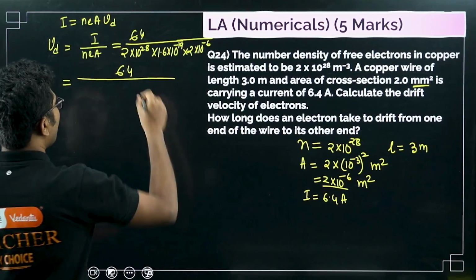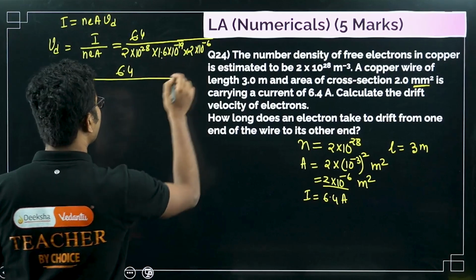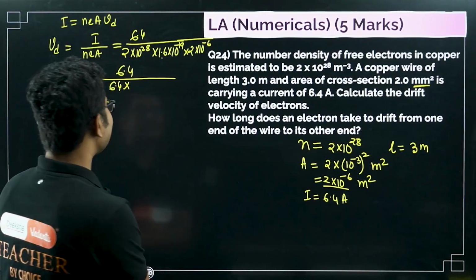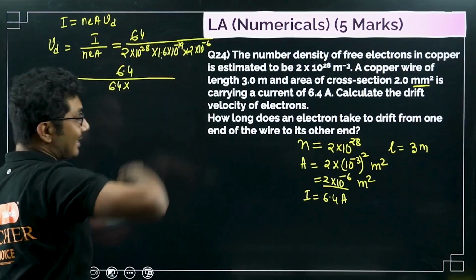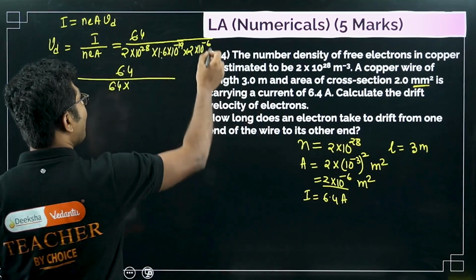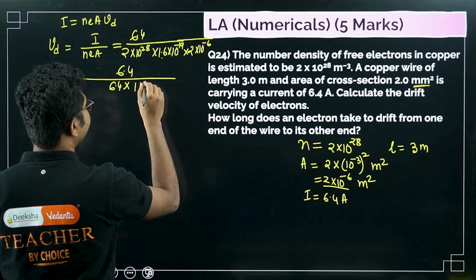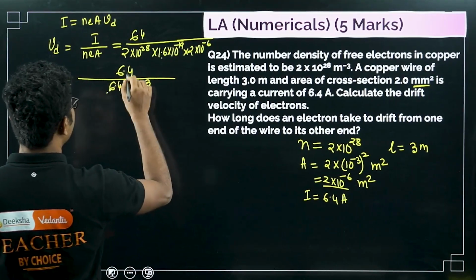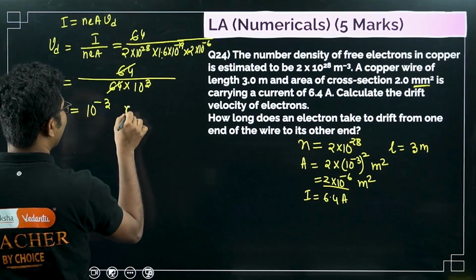Okay, so 2 times 1.6 is 3.2, 3.2 times 2 is 6.4. They have given the values so that it will cancel easily. So 10 to the power 28 minus 19 is 9, 9 minus 6 is 3, so 10 to the power of 3. Okay, so this is the value. 6.4, 6.4 cancel, so it will be 10 to the power of minus 3 meter per second.